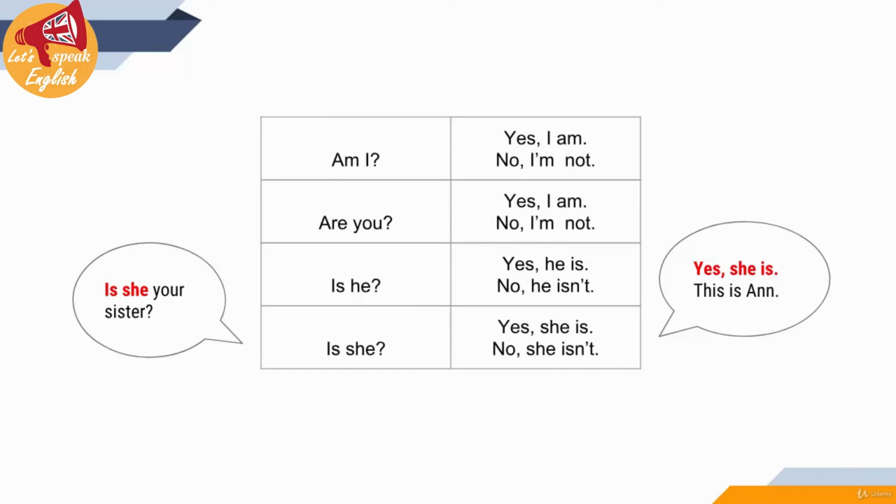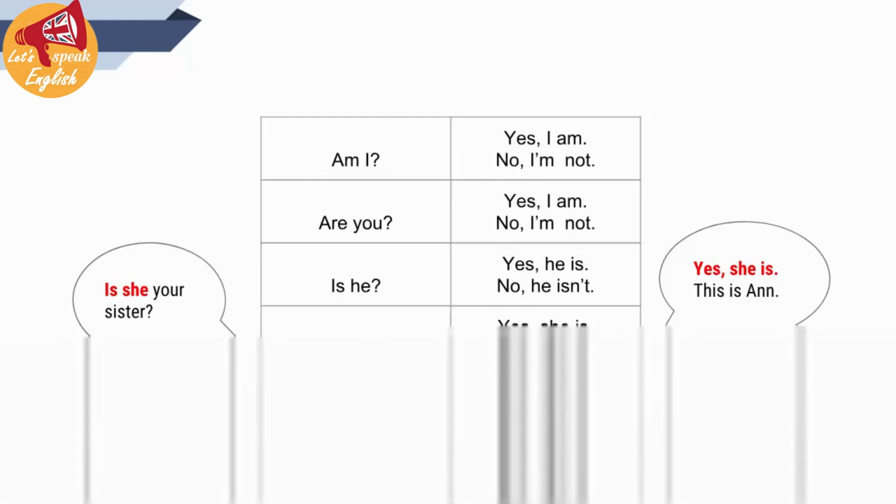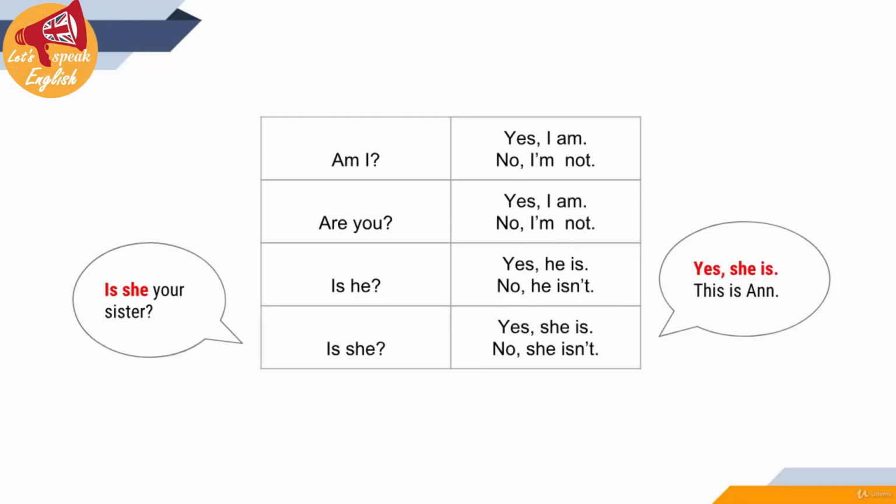Yes, she is. Negative. No, she isn't. You see that every time you want to answer positively, you use yes, you put a comma, and after that, she is, the positive form of the verb to be. Yes, she is. No, she isn't.